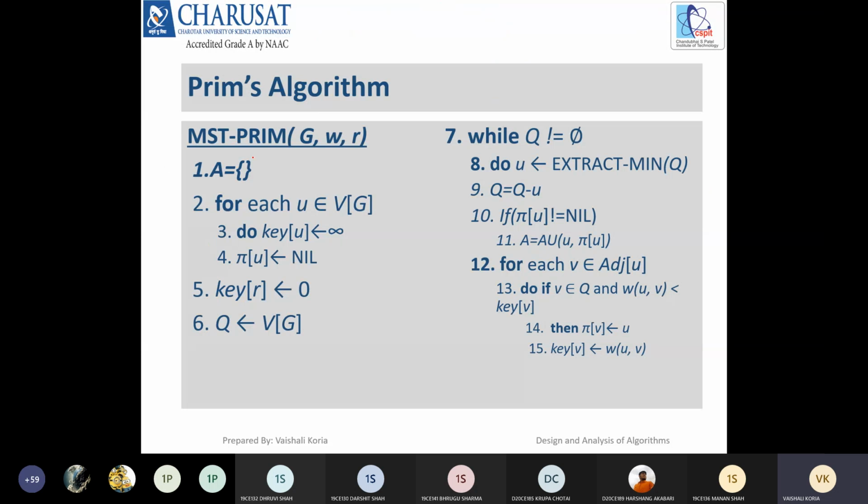In Prim's algorithm we need to provide the graph, the weight array and the start vertex. So these three pieces of information we should have. If you remember the Kruskal algorithm, we required only the graph and weights, but here we also require the start vertex. Now what is this algorithm about? By just seeing the algorithm we do not understand the meaning of each statement and why they are used, so we need to understand it using an example.